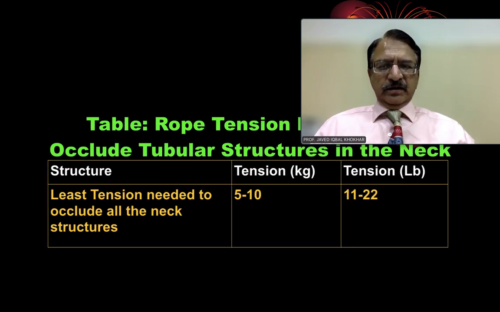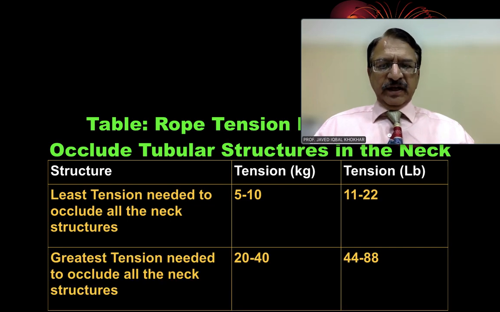Then the least tension is needed to occlude the next structure, that is 5 to 10 kg, is sufficient to occlude the veins and the arteries. And the greatest tension which is required, that is 20 to 40 kg. So minimum tension, that is 5 to 10 kg, and maximum tension 20 to 40 kg. And when the hanging or the suspension of body occurs, body weight is much higher than 20 kg or 40 kg. So it occludes all the structures.